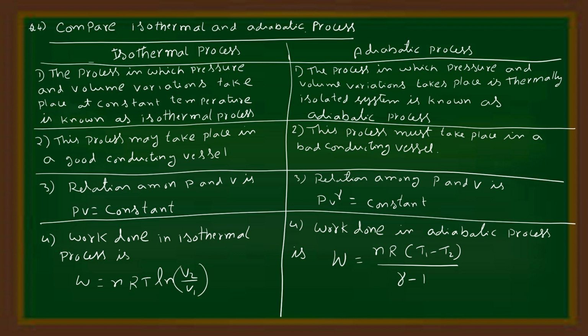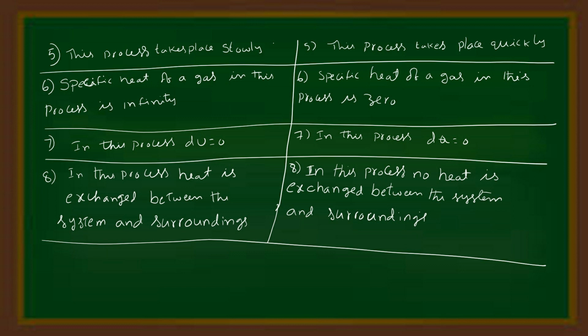In isothermal, the relation between pressure and volume is PV = constant, whereas in adiabatic process, the relation is PV^γ = constant. In isothermal process, work done is W = nRT ln V2/V1. In adiabatic process, work done is W = nR(T1 minus T2)/(γ-1). The isothermal process is slow. The adiabatic process takes place quickly.